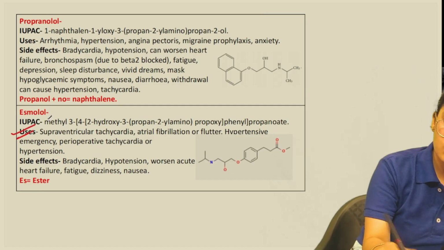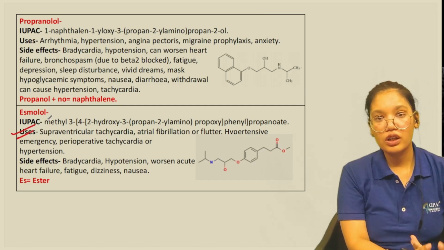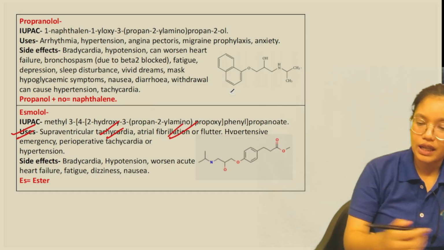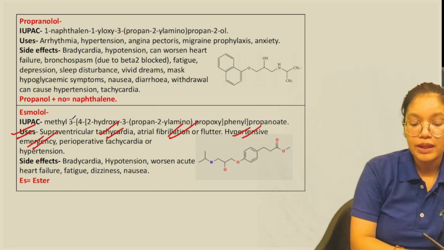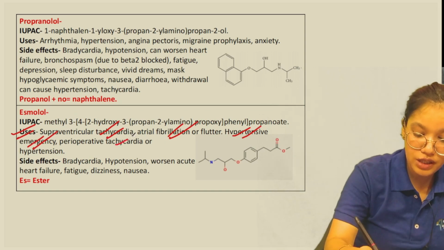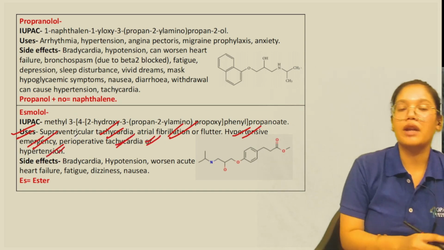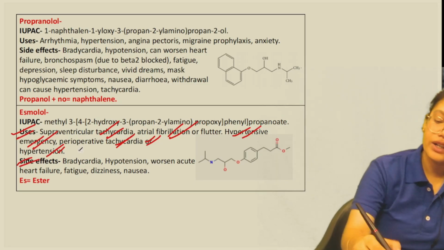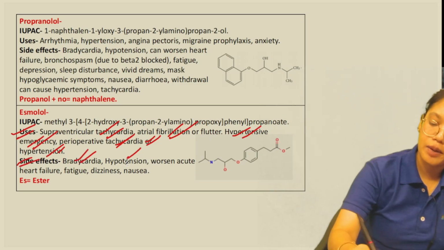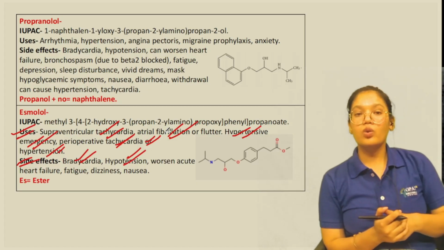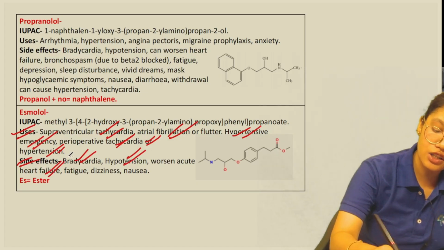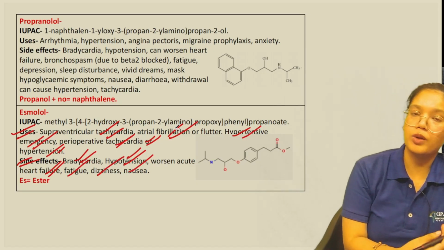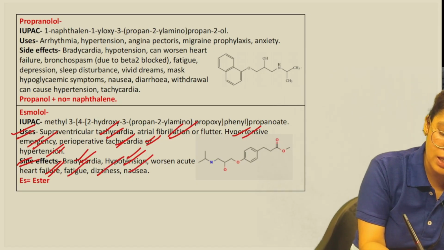Then the uses: supraventricular tachycardia, it can be used there. Then atrial fibrillation and flutter again. Then hypertensive emergency. Then pre-operative tachycardia or hypertension, it can be used there also. Then side effects: bradycardia, sometimes hypotension. It can also worsen acute heart failure. Then fatigue, dizziness, and nausea can also be caused by the intake of esmolol.